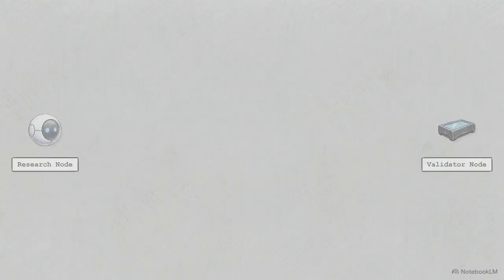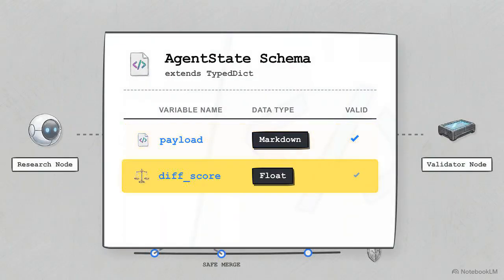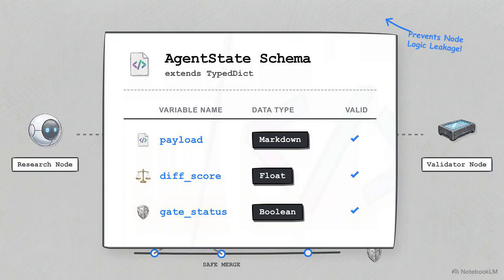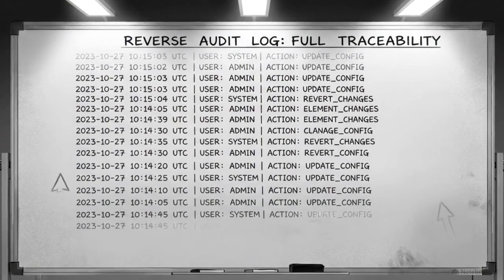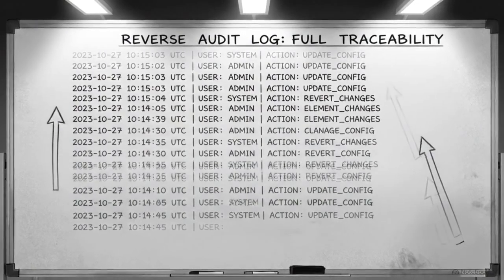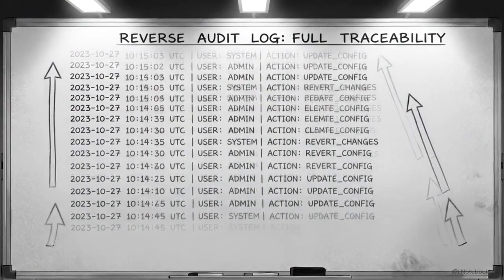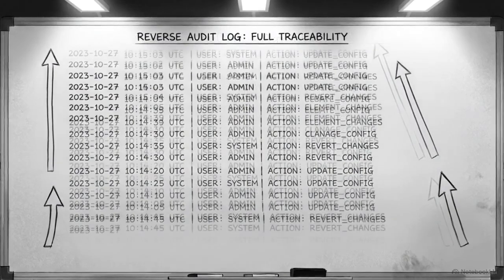Production requires specific typed dict state schema variables, including the Wiki payload, diff score, and gate status. Necessary tool integrations include Git Python for repository access and sentence transformers for generating semantic similarity scores. This architecture makes autonomous documentation feasible for highly regulated sectors by ensuring every AI action is completely auditable and reversible.